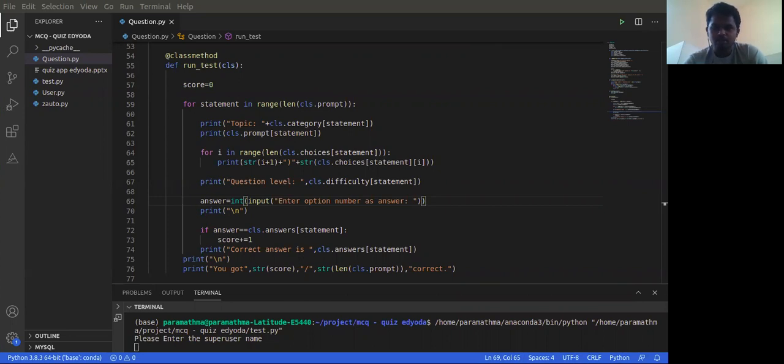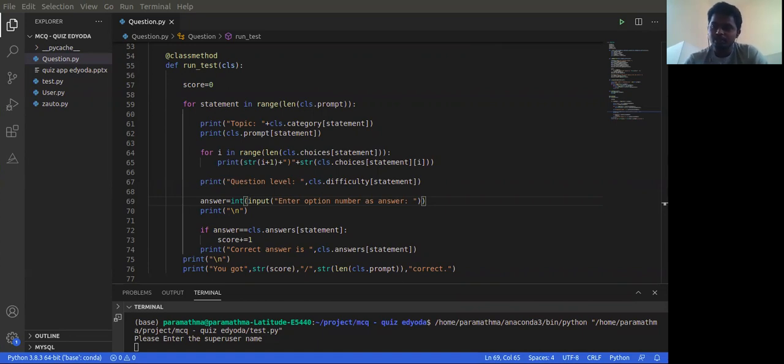I have developed this quiz application using Python and I'll be explaining the features and what all there is in this quiz application. Here is the problem statement. The main objective of this project is to prepare a quiz and to allow the users to take up that quiz using a command line.